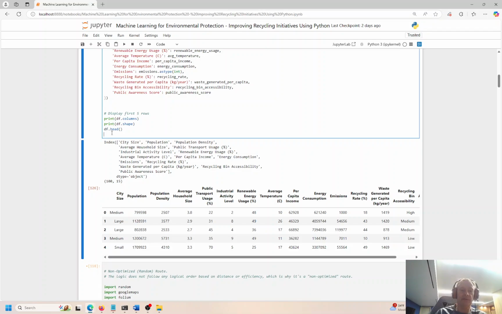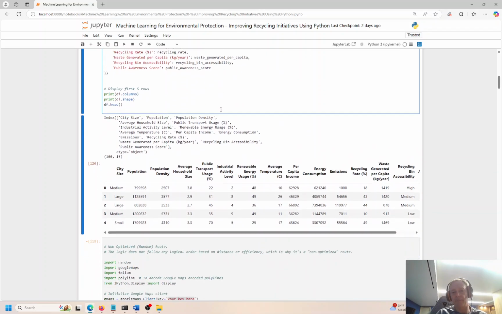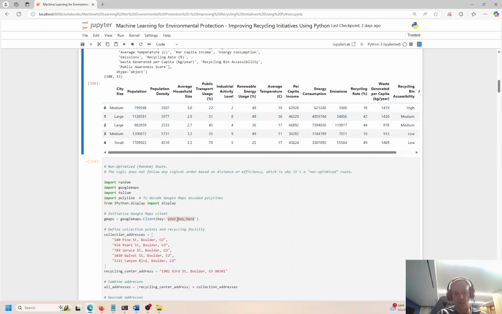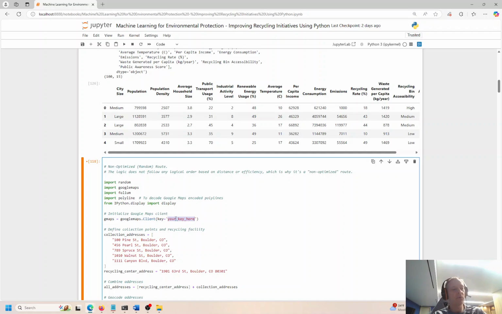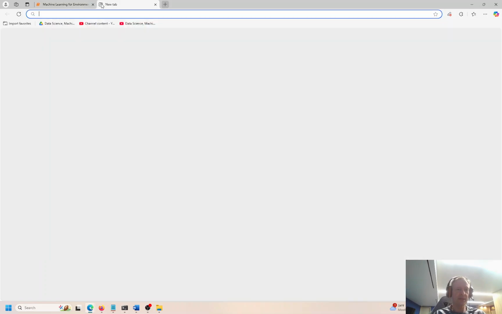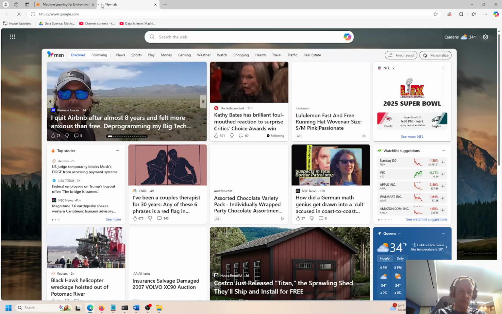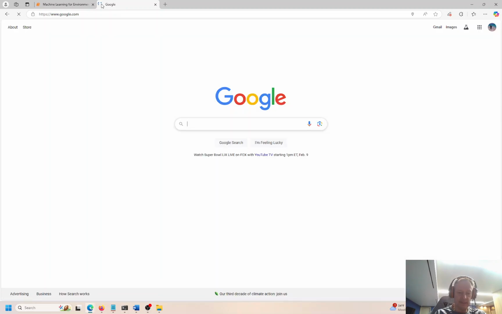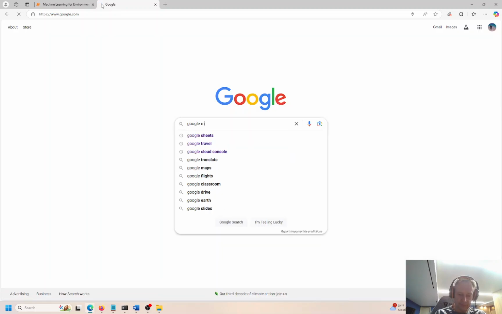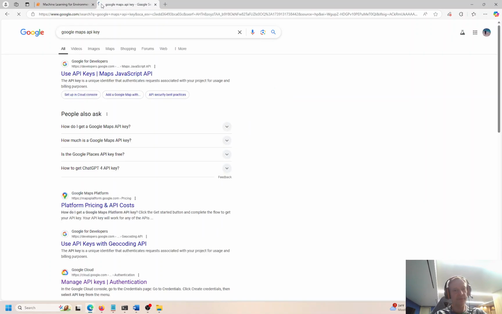Now, I'm not going to actually run this cell. I could, some below I actually can't because I need a Google API key, so Google Maps key, or a Google, what's it called? Google Directions, I think, key. So I can show you how to get that. Let's see, Google Maps API key, Google API key. Now, this is 100% free. It's very fast and easy to set up and get this process running on your computer.